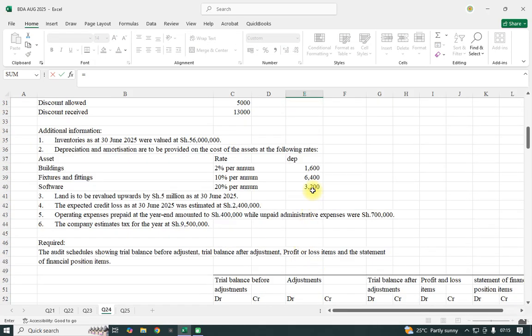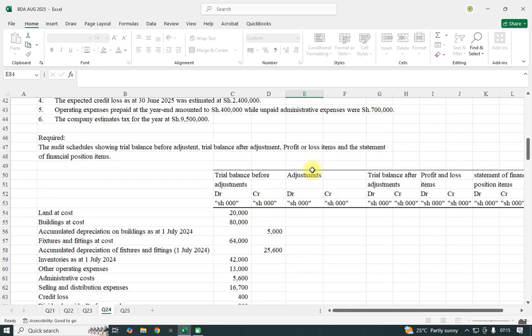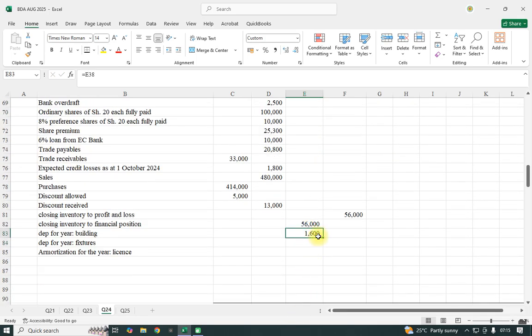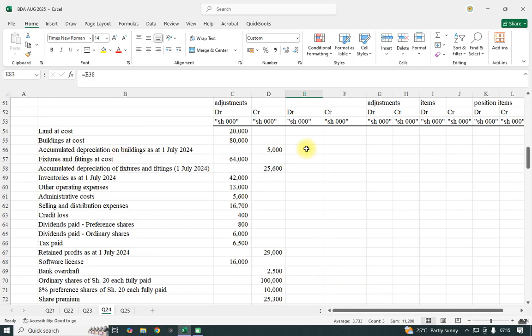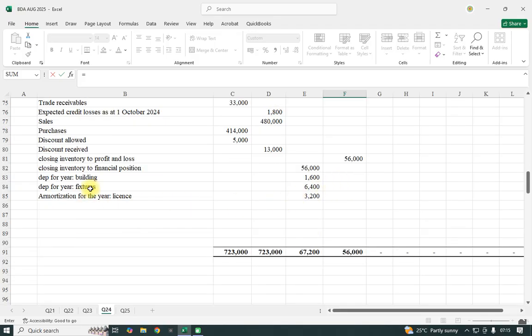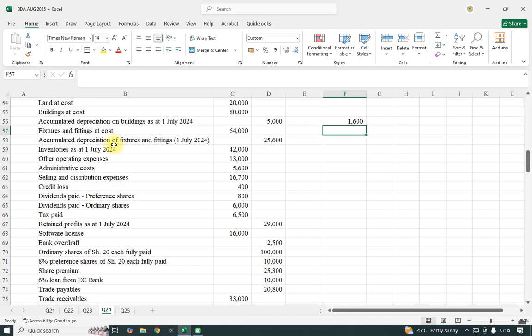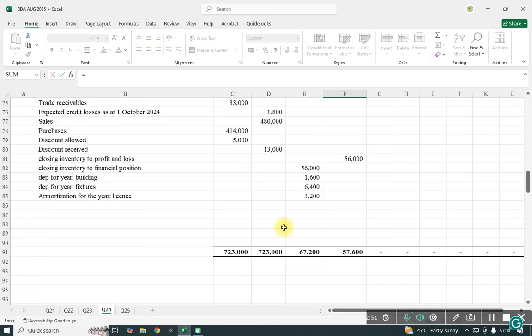So for the building, we had 1600, and I'll drag that because there are 3 of them. For the fixture 64, and for the amortization is 32. The same will now be credited to the individual accumulated accounts. Building accumulated, we shall credit because it will increase by that value. For the building, double entry. For the fixtures, we had accumulated for fixtures,